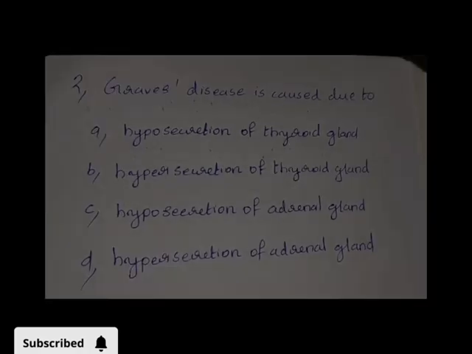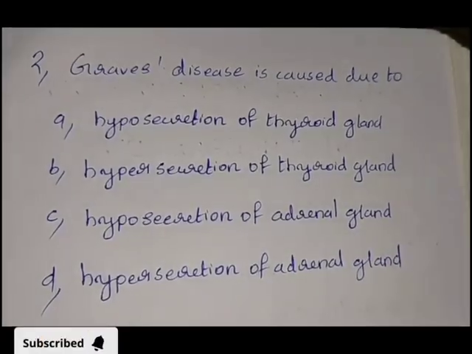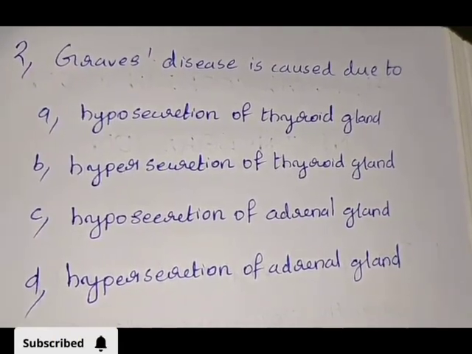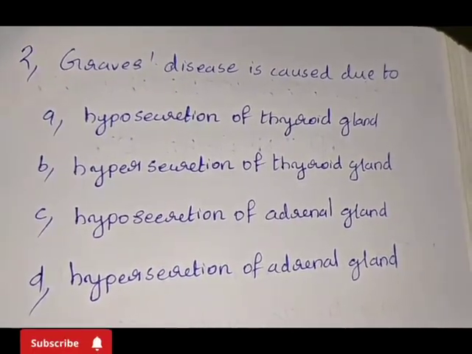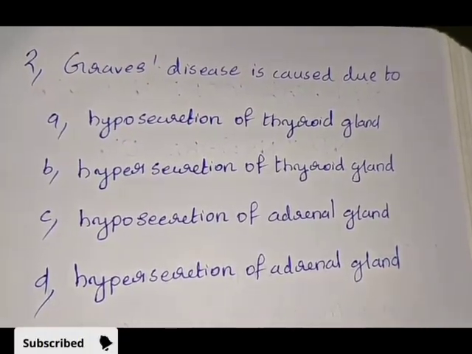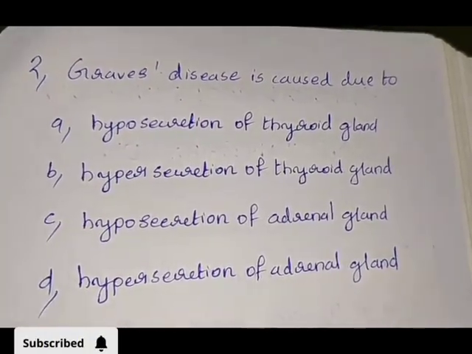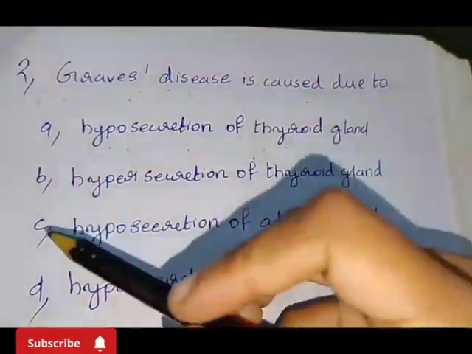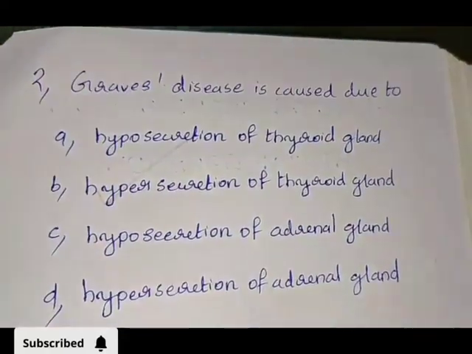2. Graves' disease is caused due to option A, hyposecretion of thyroid gland; B, hypersecretion of thyroid gland; C, hyposecretion of adrenal gland; D, hypersecretion of adrenal gland. Answer: option B, hypersecretion of thyroid gland.